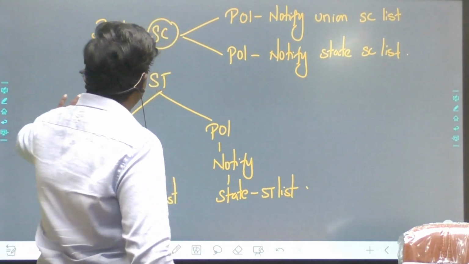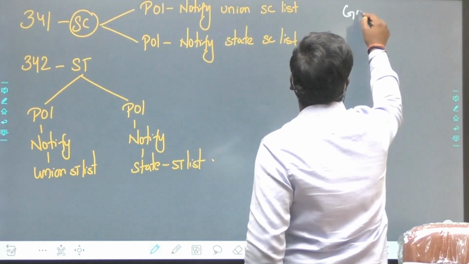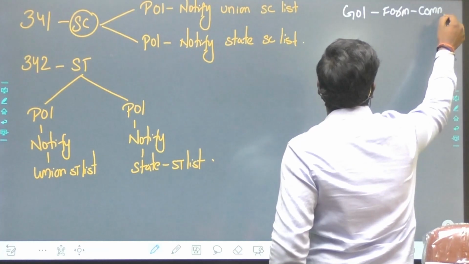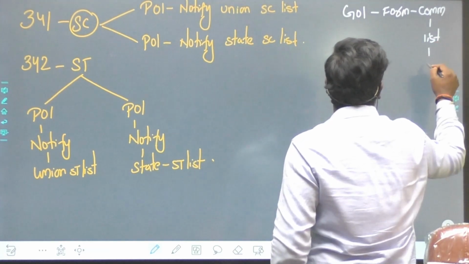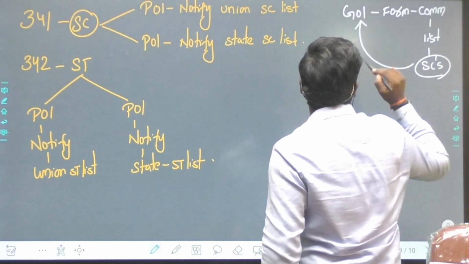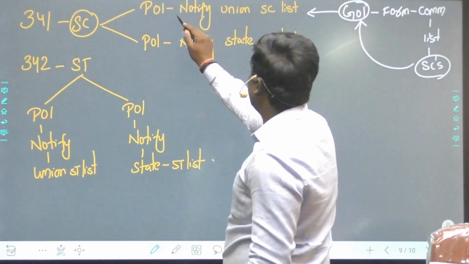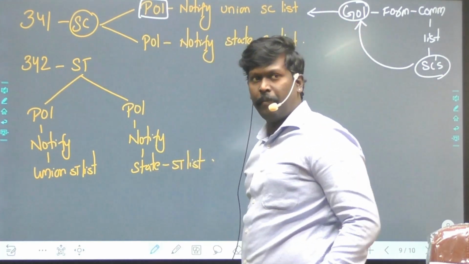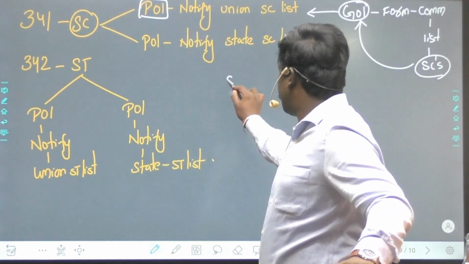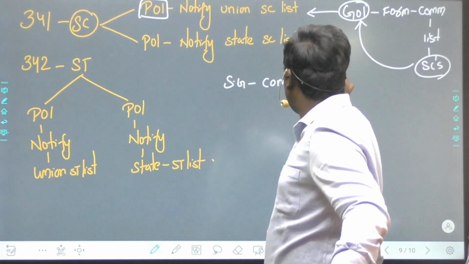Look at the screen. How do they notify it? Government of India will form a committee and ask it to give the list of SCs in India. After the report is submitted to the government, they finalize the report and give it to the President. And the President will notify. Similarly, the state government will form a committee to see who are SCs in the state.